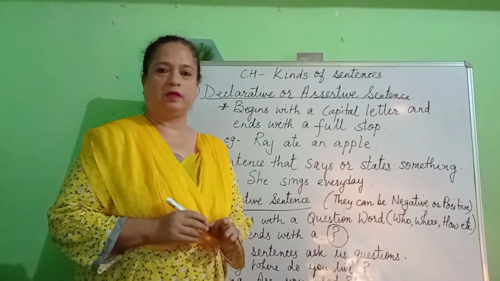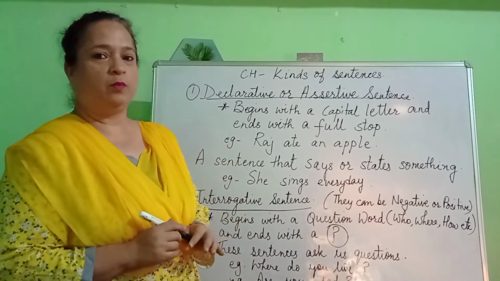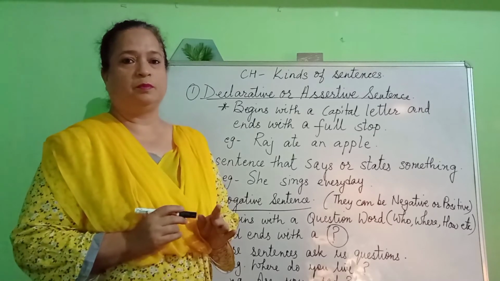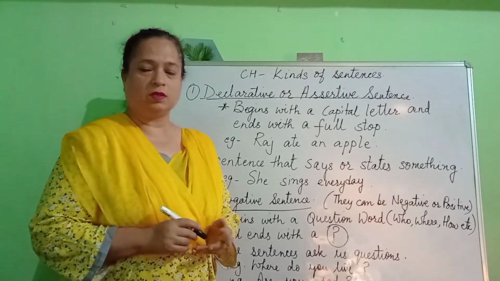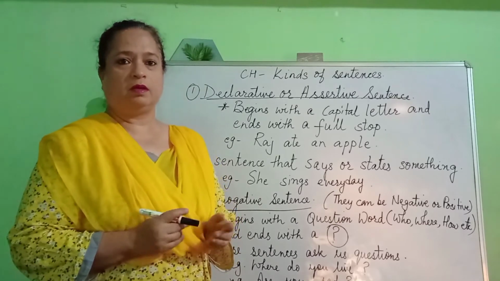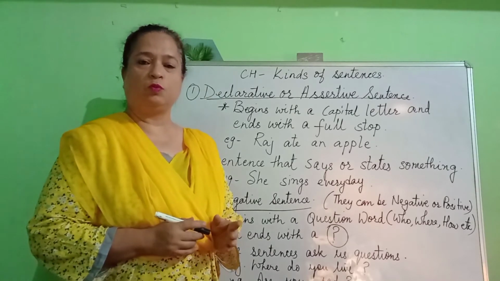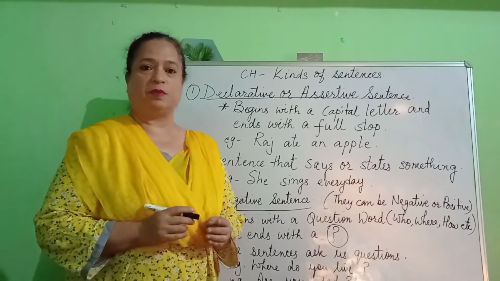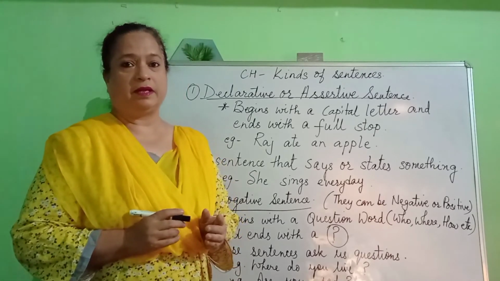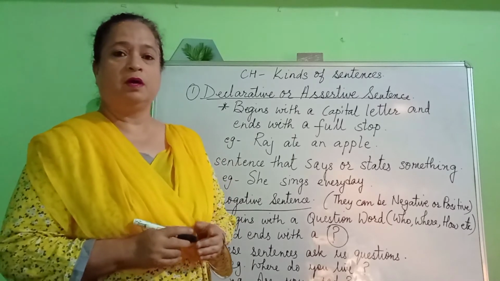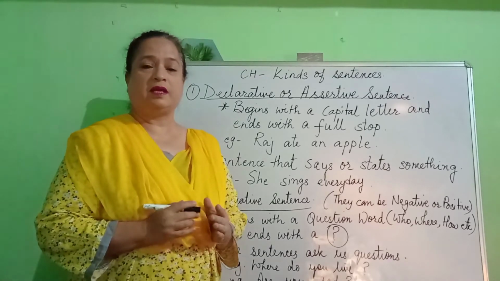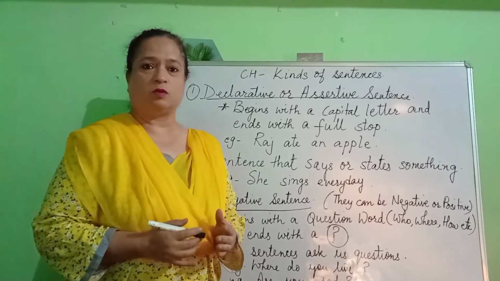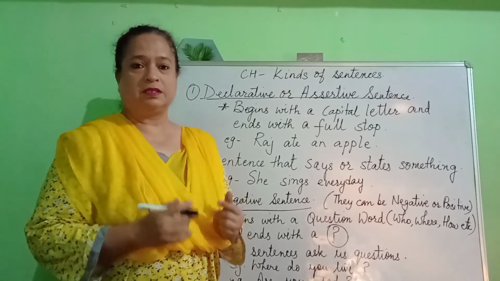Today, children, we are going to do chapter number 2 and learn about the different kinds of sentences. In the previous class you learned what a sentence was. So let us revise. A sentence is a group of words that makes complete sense. A sentence begins with a capital letter and ends with a full stop. A sentence without a verb is incomplete. That means a verb is a necessary part, the heart of a sentence.